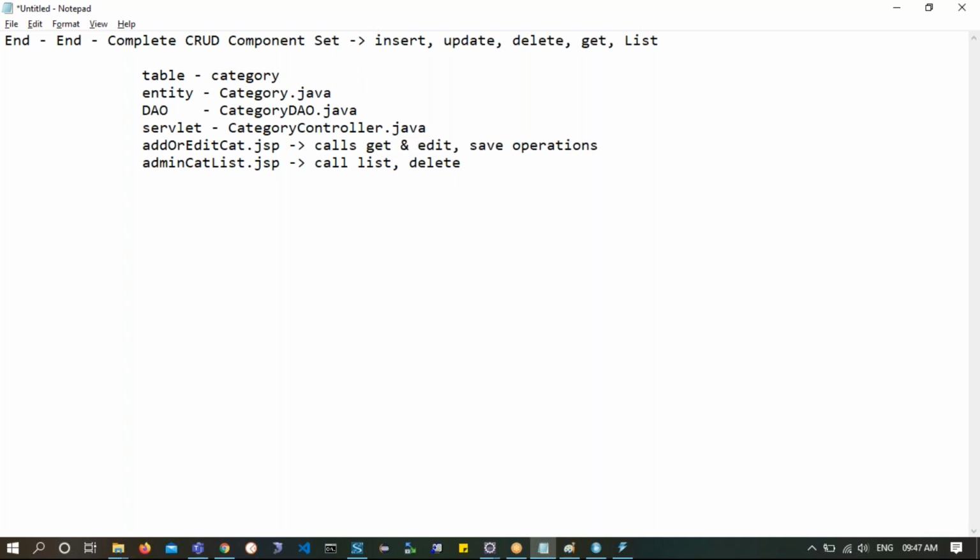Get and edit with save. There are 3 operations on the top, and list and delete, 2 operations, below. So ultimately this is update, and this is basically insert, and then list and delete, all the operations you are calling. Understood? Clear about this?